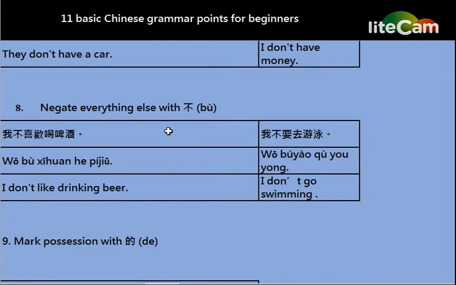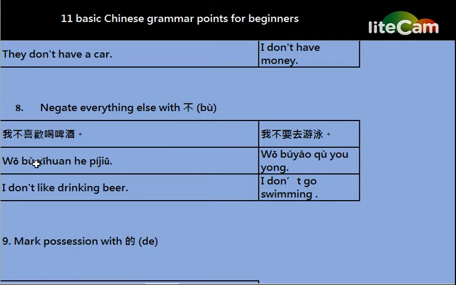The word 有 must be used with the word 没 if we want to say 没有. The word 不 is pretty much equivalent to the word not or don't in English. It goes before a verb and negates it.